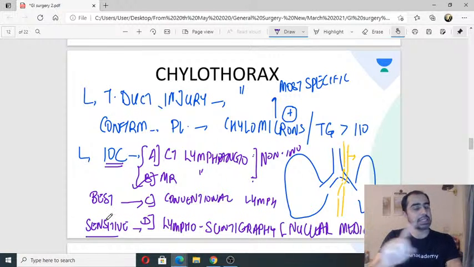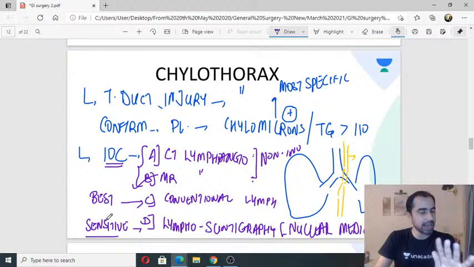Most sensitive, a scintigraphy. A nuclear imaging is the most sensitive imaging when it comes to leak. Okay, here it is thoracic duct leak. So when you are talking about leak, most sensitive will always be a scintigraphy. They asked something similar in INI CET in November.